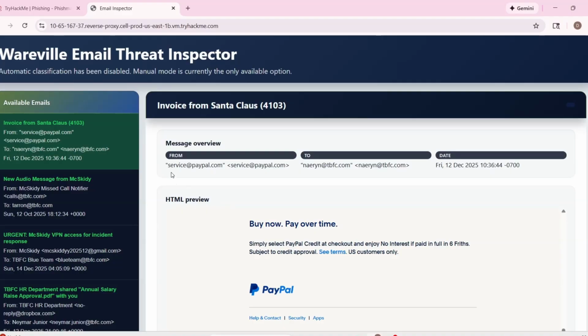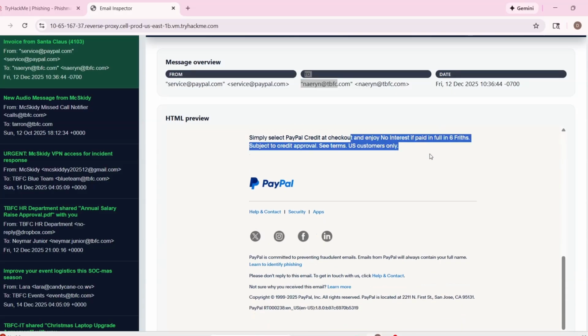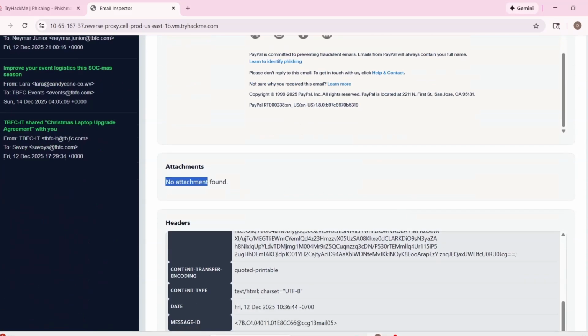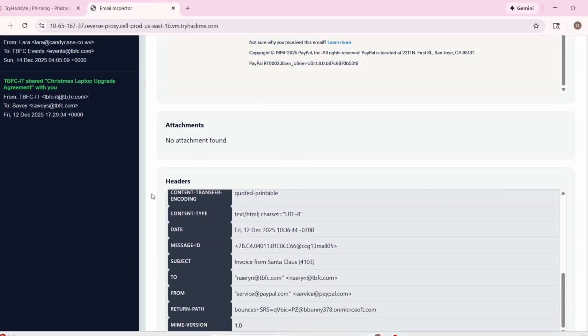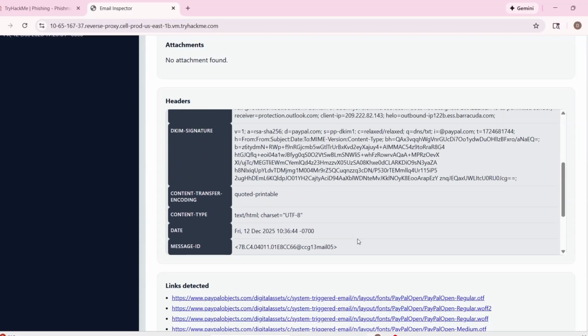That seems like an email from PayPal to this email. Subject. Alright, there are no attachments. So here we can have more information about the email.